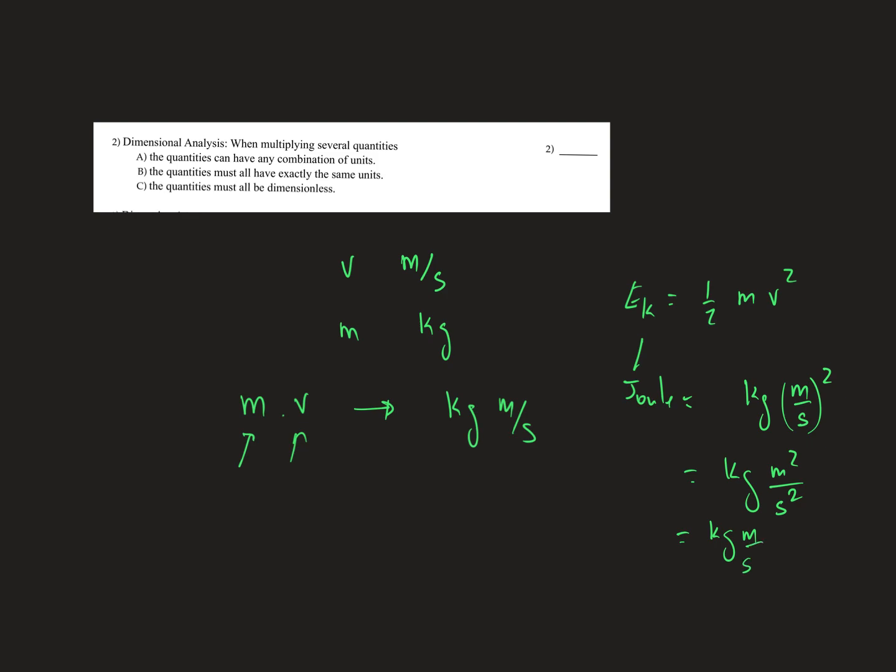Or maybe you can put it like this: kilogram meters per second squared per meters. Oh, kilogram per meter is kilogram. This is the unit of acceleration, and this is the unit of length, meters. So you can play this kind of combination, and you can definitely multiply 2 quantities that have different units.